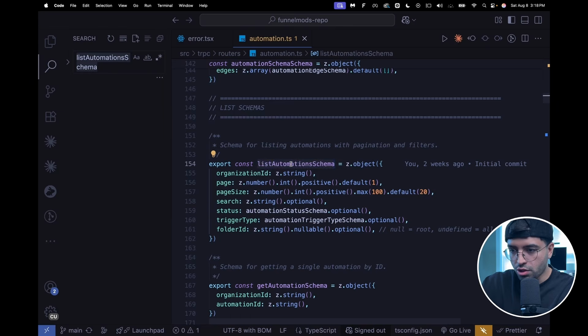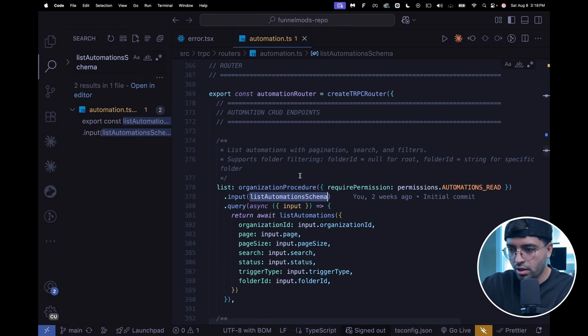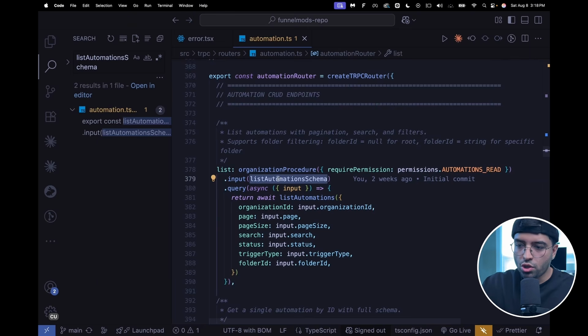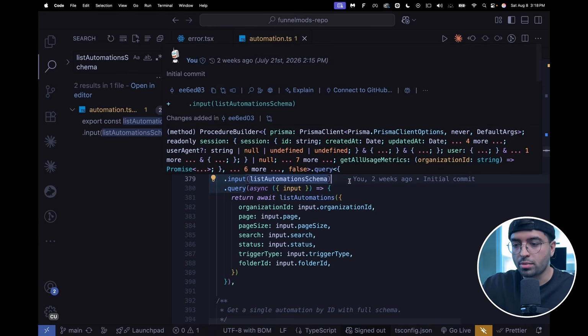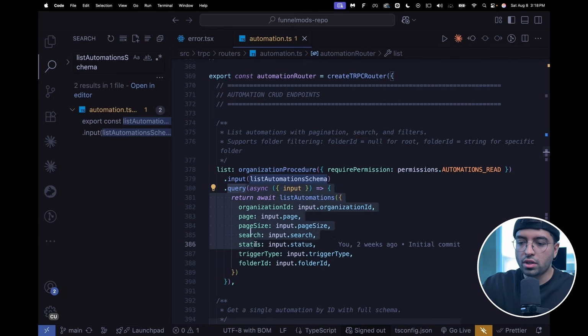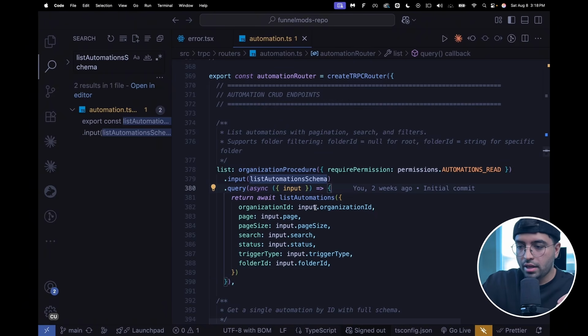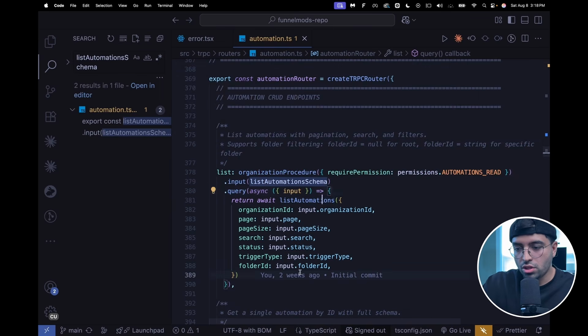So let's scroll down here, and you see right here we're essentially using that as the input. So if the wrong data is passed in here, or we forgot about something, or something is optional, then those type signals will tell AI this is TypeScript essentially. And here we're returning a query. So if I have other business logic, that would happen on top of this. And then I would list the automations right here, which requires a database.